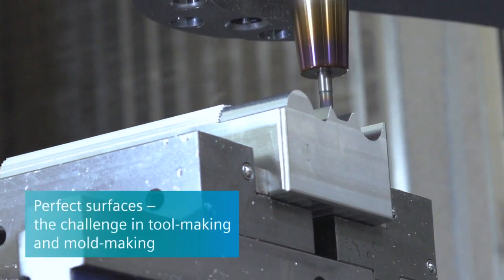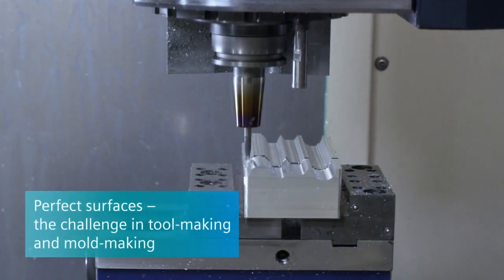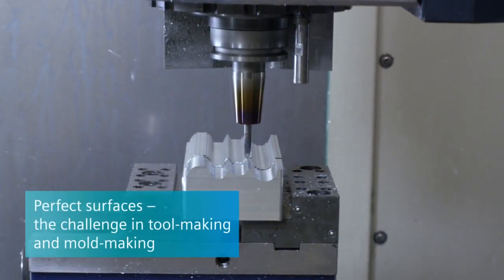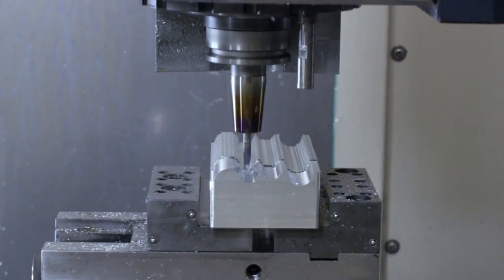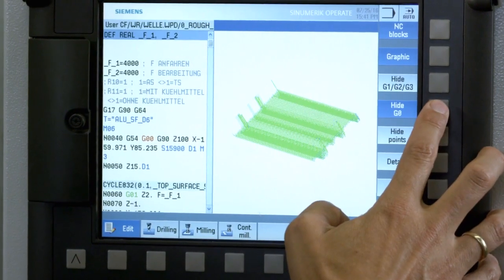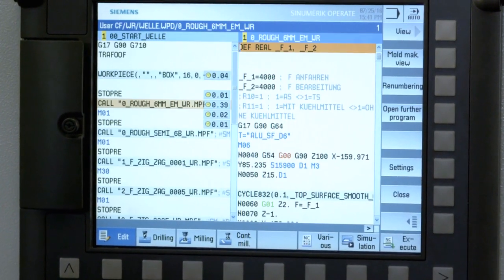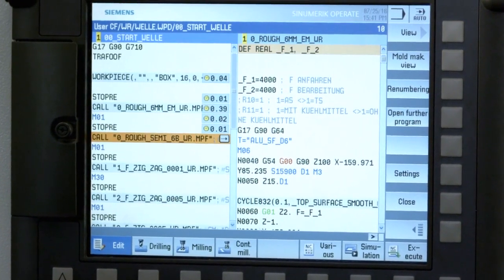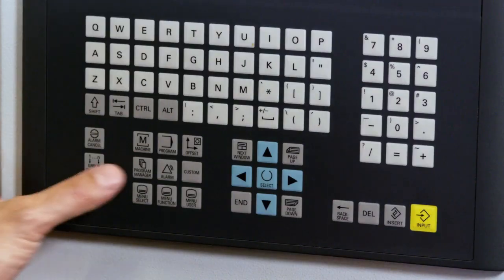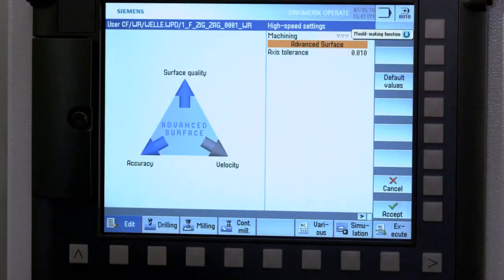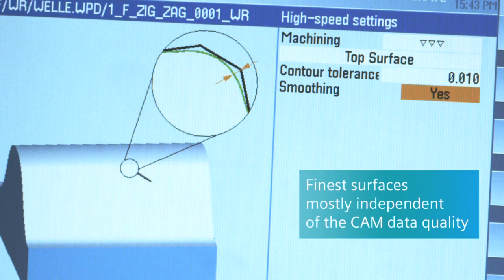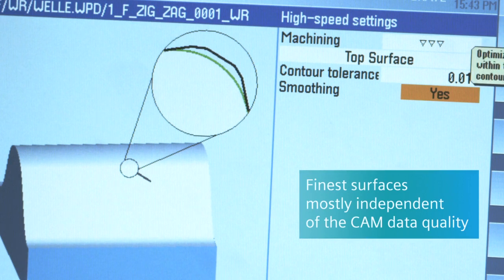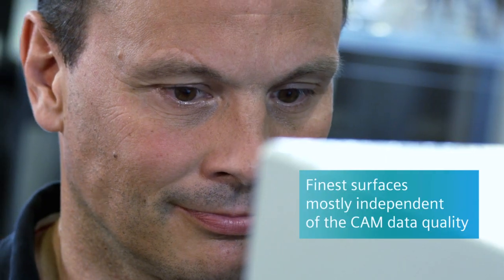For tool making and mold making in particular, perfect surfaces are the challenge for stock removal. The CAM data does not always supply all the information necessary for this. The top surface function that can be selected in cycle 832 results in the finest surfaces, mostly independent of the data quality.